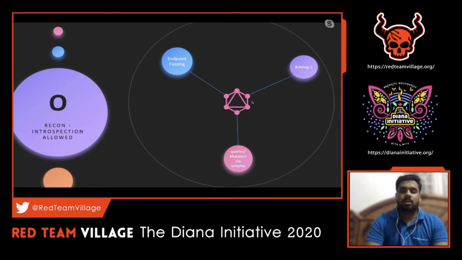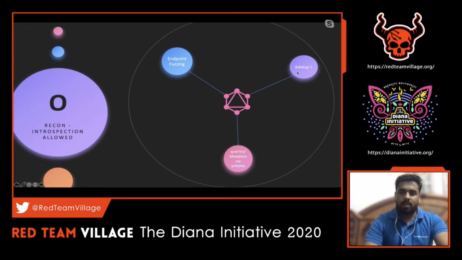There are cases where the developer, depending on the configuration, can rename it to a different name, or put the endpoint in a different directory structure. For example, /api or a particular directory, and then put graphql there, or it can be renamed to some other name as well. So we have to do trial and error to find that particular endpoint. Once that GraphQL interface is accessible, we can run the introspection query to pull out all the queries, mutations and subscriptions. We'll see how to do that in the demo section.